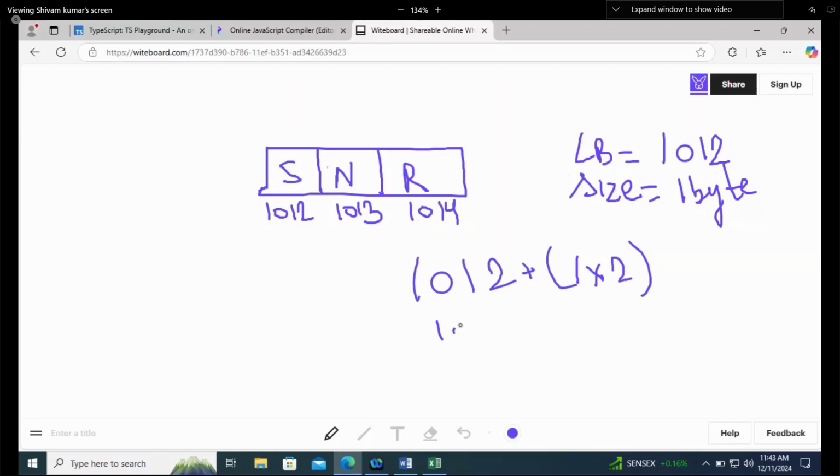So 1012 plus 2 is 1014. Now it is telling you that if you want to check who is stored at the second index, go to 1014. But when we go to 1014, we see that this is the third element. And what did we ask? Second element, right? What did we ask? Second element.